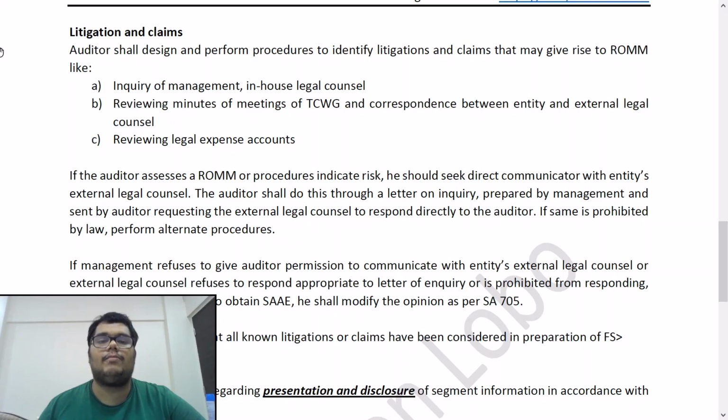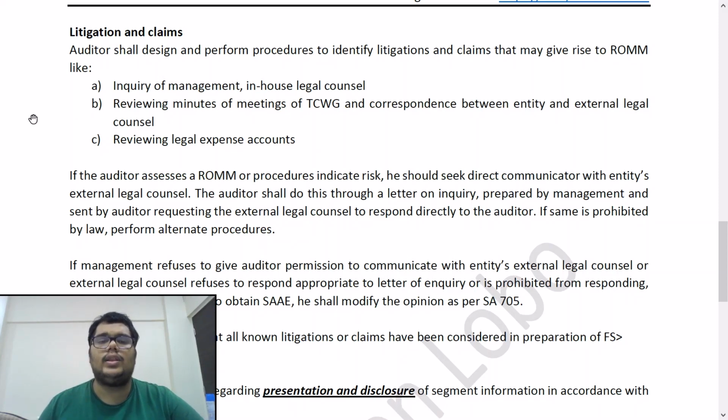First is inquiry of management and in-house legal counsel. So every company, every big company, not small companies, but every big company would have an in-house legal counsel, a legal compliance team. So you should inquire of the management also, maybe the accounts head, the CFO, and also the in-house lawyer that they have. Inquire of them of the current litigations and claims that the company is involved in.